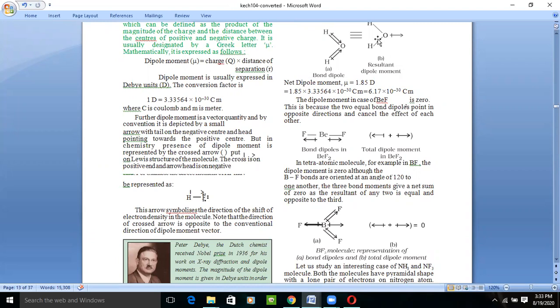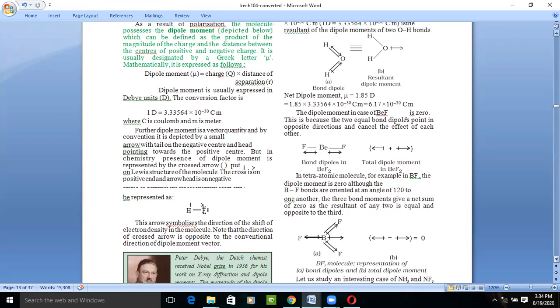So you represent this dipole moment in the form of an arrow. The arrow head shows the direction of movement of the bond, which is towards the electronegative end, and the tail will be towards the positive end. Right. So this arrow symbolizes the direction of the shifting of electron density in the molecule. It means the electron density is moving from the positive end to the negative end, and the other end shows from where the electron cloud is shifting.